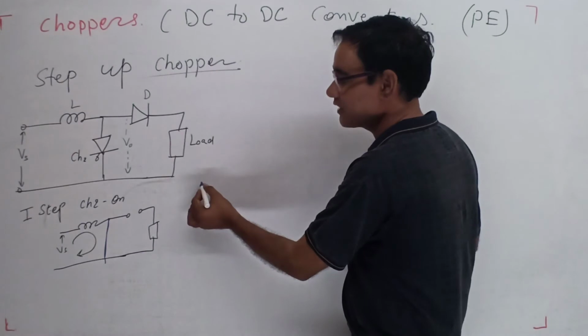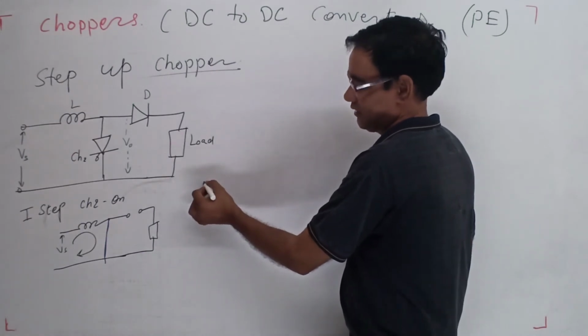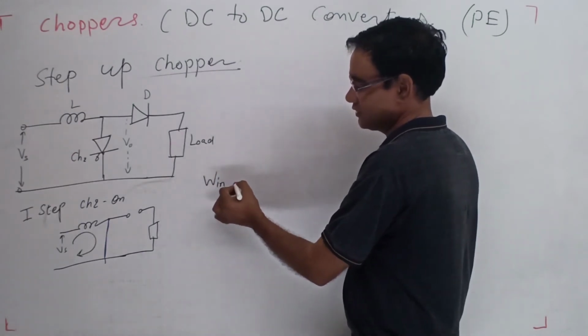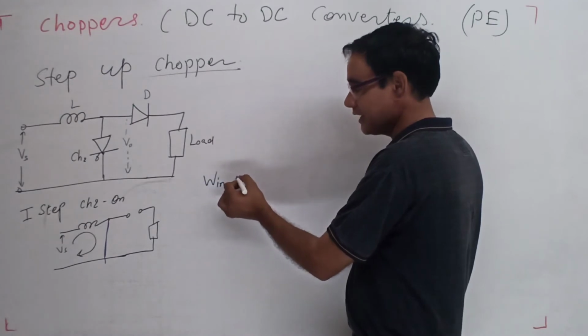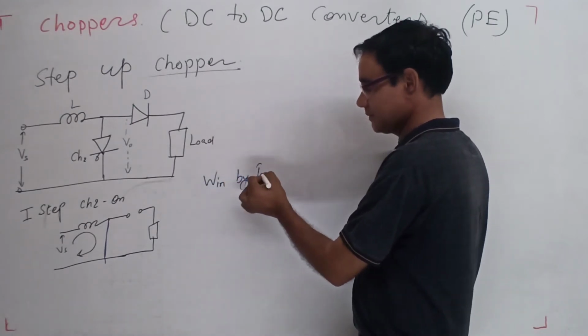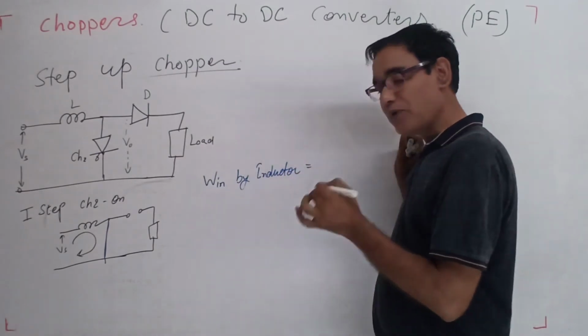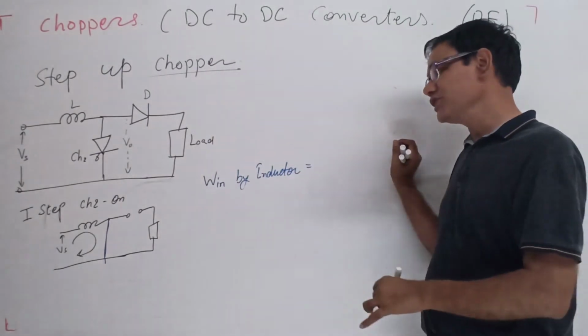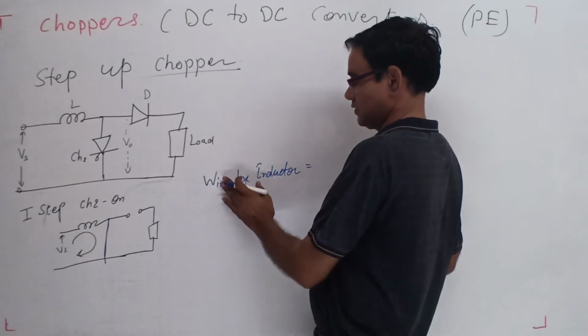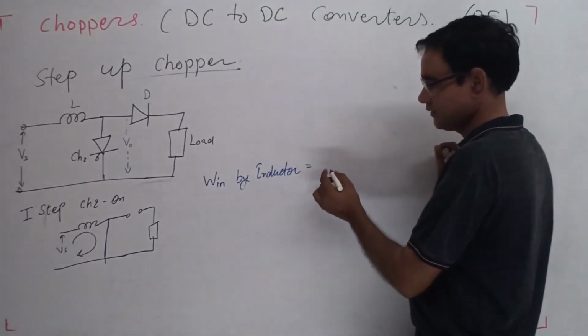What energy does the inductor take? The input energy W in by the inductor.